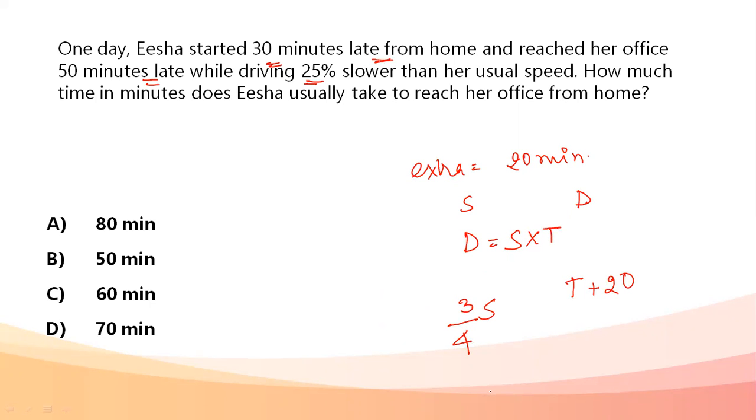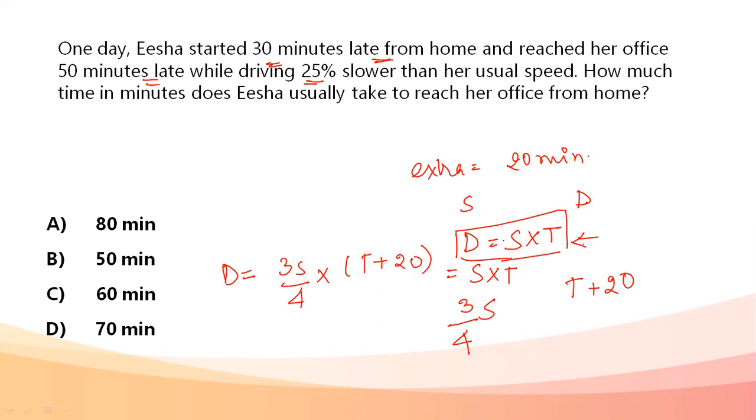Okay, now next thing, as the distance is same in both the cases, what we can do is D is equal to 3S by 4 into t plus 20. We can always do this. And I can equate it to speed into time, because distance in the first case is also same. If she's traveling at the usual speed, she's reaching at the usual time, distance traveled is D equal to speed into time.